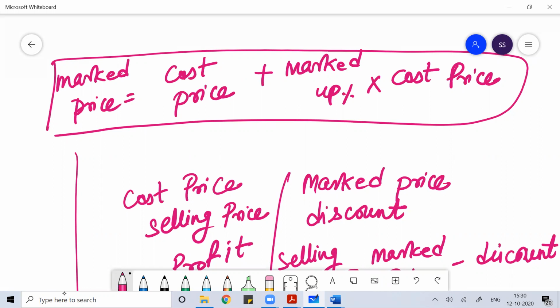Whatever price you bought the product at, on top of that price you print a new price, because you know that in the competitive world you have to give a discount; without giving a discount nobody will buy the product from you. At the same time, you need to make a profit, because you are doing business and so much hard work. So ultimately you expect to get some amount of profit.